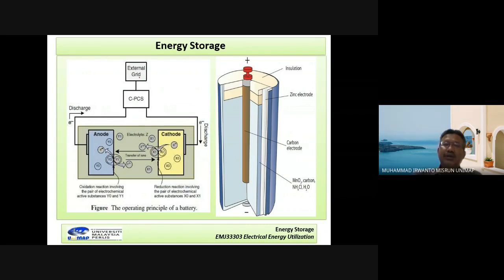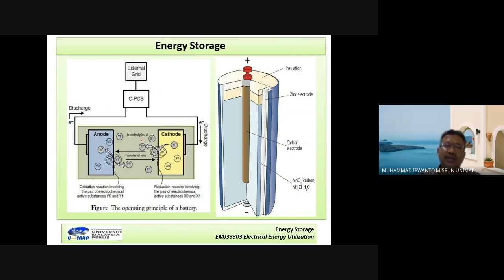Look at here. We know that this is the type of battery. This one is a dry battery, and this one is a battery that has electrolyte, meaning this one can be charged. When this battery is charged from the charger here, electrons can flow here. Same, we have the anode and cathode here.